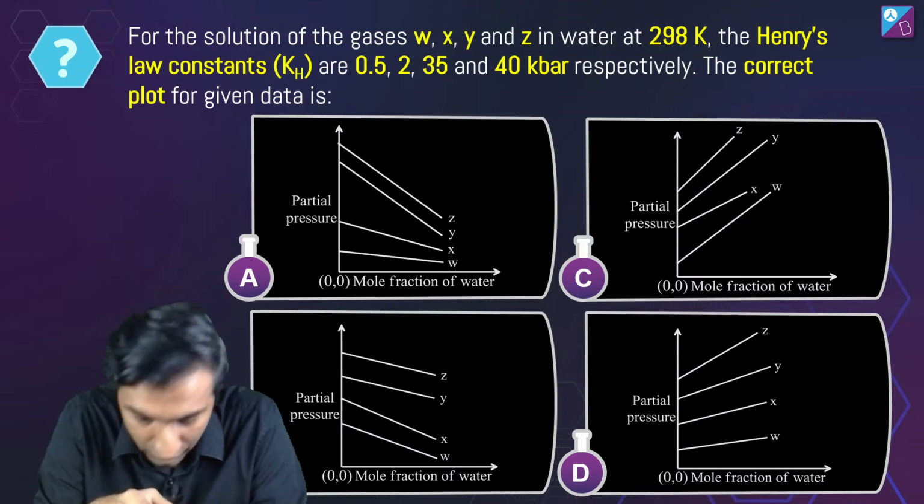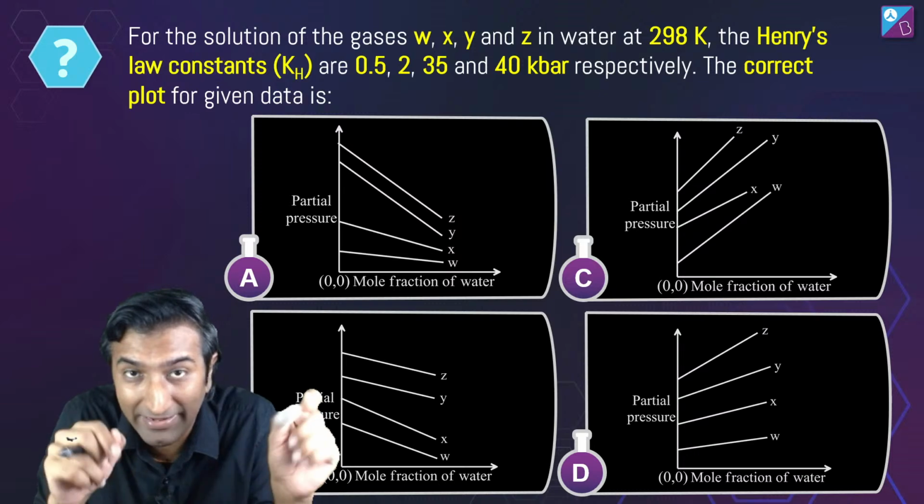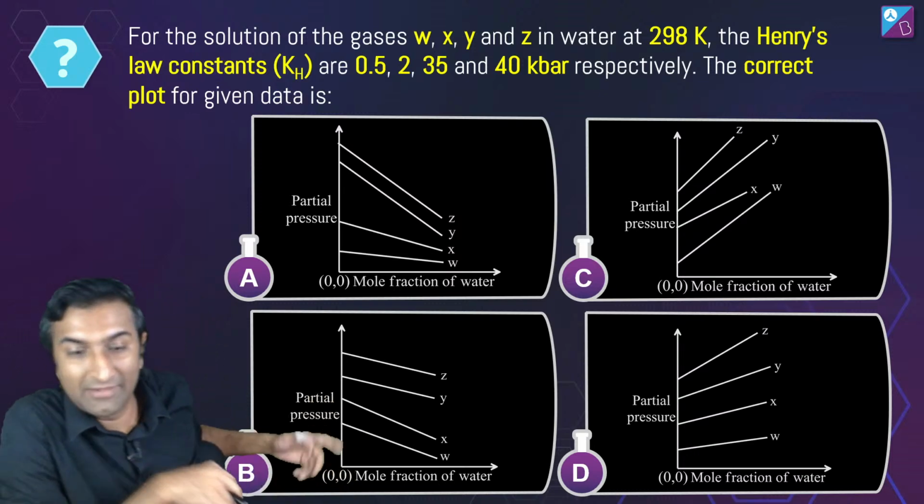Viru, what are you saying? Yuvraj is saying option C. Yuvraj, are you sure? Read the axis carefully. X axis, Y axis ध्यान से पढ़िए अगर नहीं दिख रहा है तो.